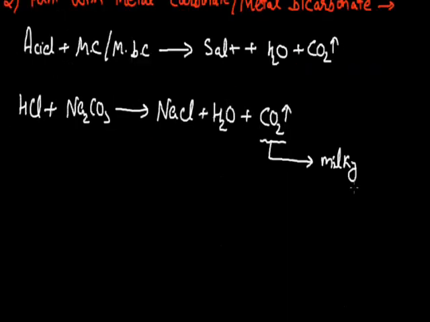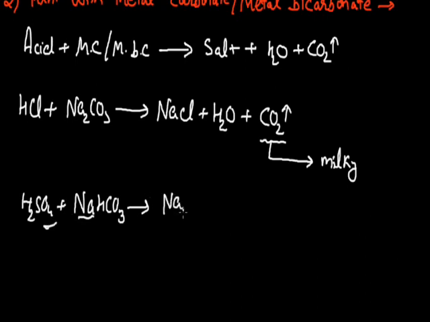Now, in place of hydrochloric acid, if I take another example of acid, that's sulfuric acid, and react it with a metallic bicarbonate, such as sodium bicarbonate, the resultant will be the salt of sodium, that is sodium sulfate, Na2SO4. The rest two products are the same as before, that is the molecule of water and carbon dioxide gas. So here the reaction is again the same. Reaction of acid and a metallic bicarbonate forms a salt, water and carbon dioxide.